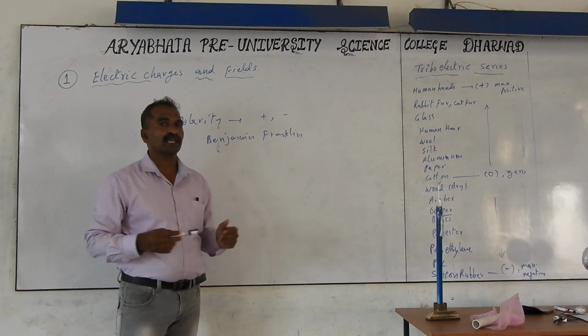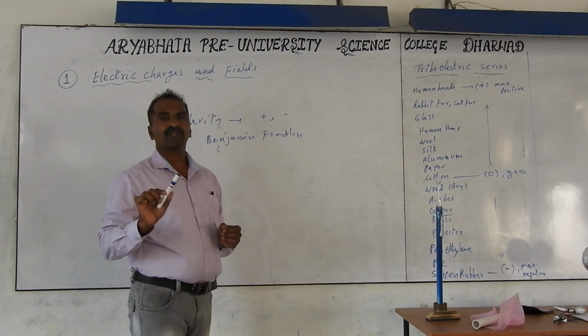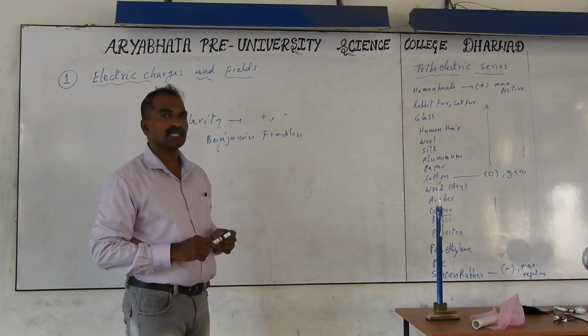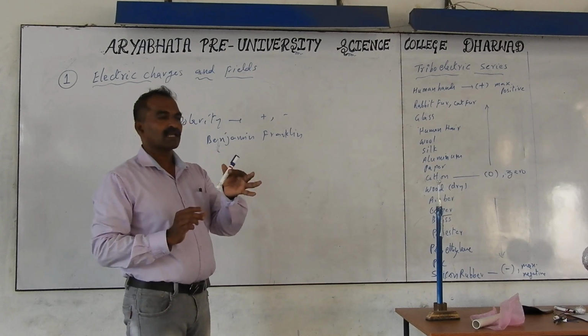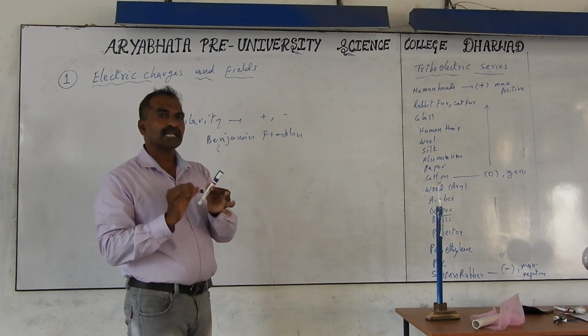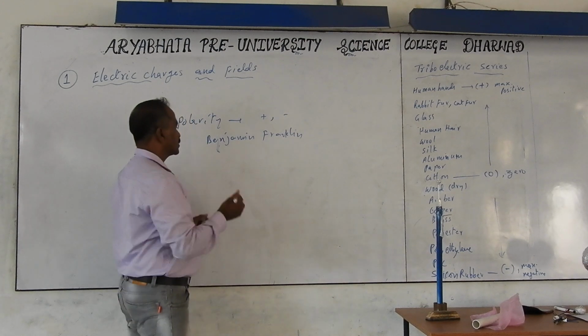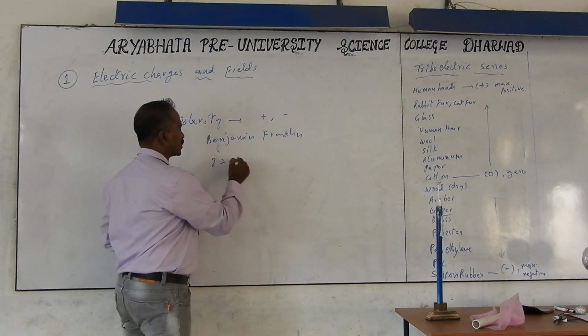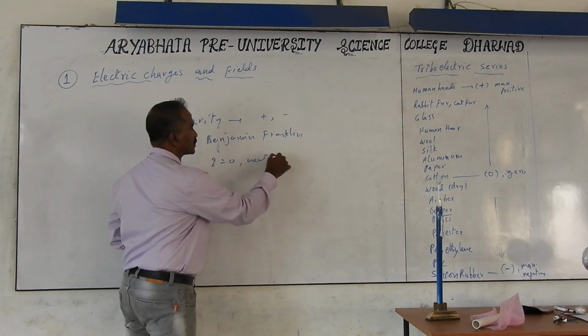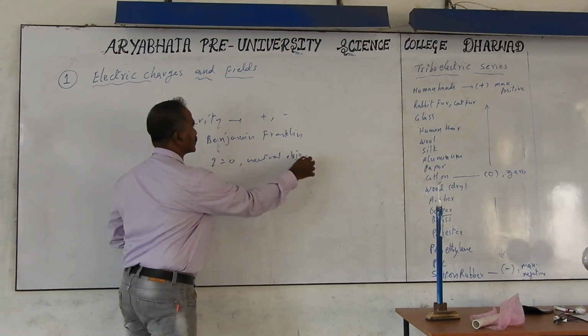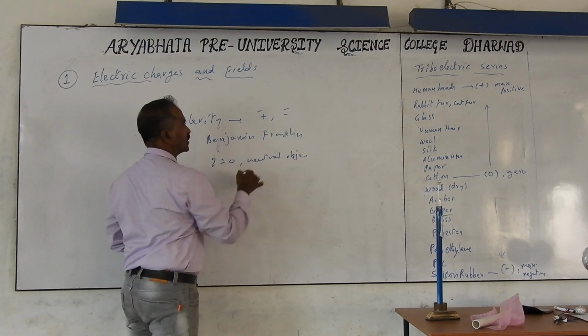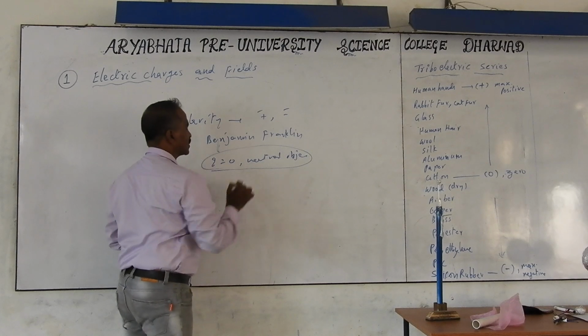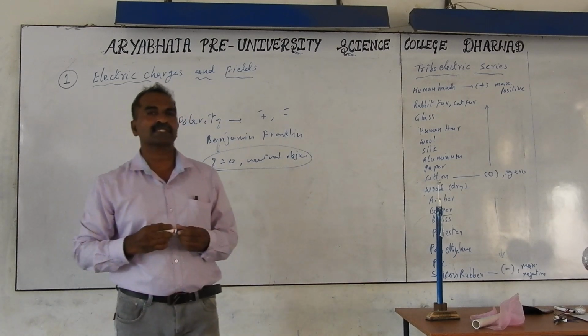What if the charge is not there? It means the atom has an equal number of protons and electrons. Then the atom is said to be neutral, and the material having an equal number of protons and electrons is said to be neutral. Then the charge is zero. When Q is zero, we call it a neutral object. So an object can have positive charge, negative charge, or no charge, meaning net charge is zero. Net charge means equal amounts of plus and minus.